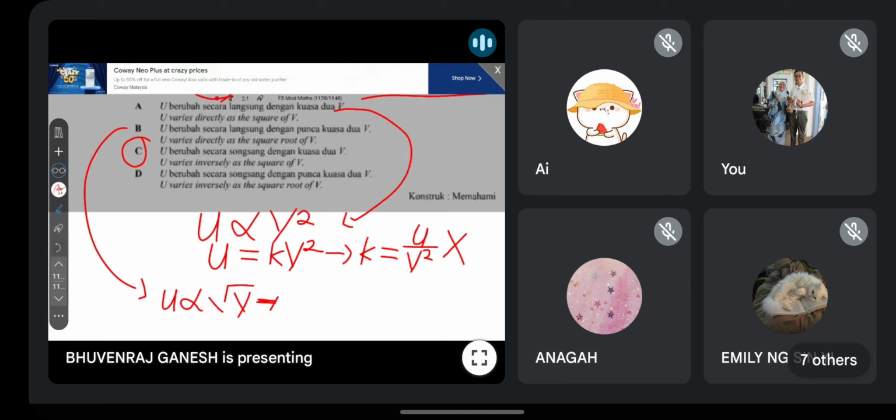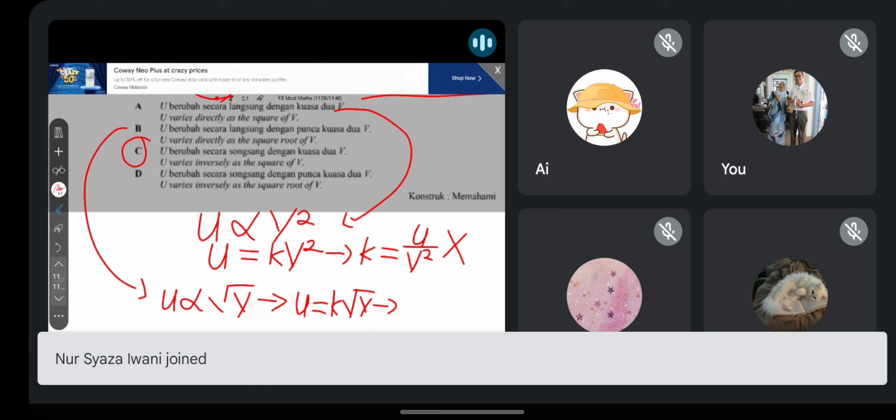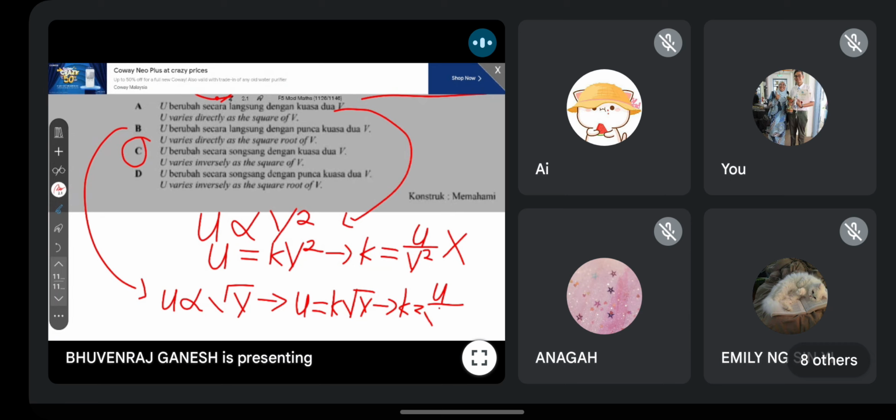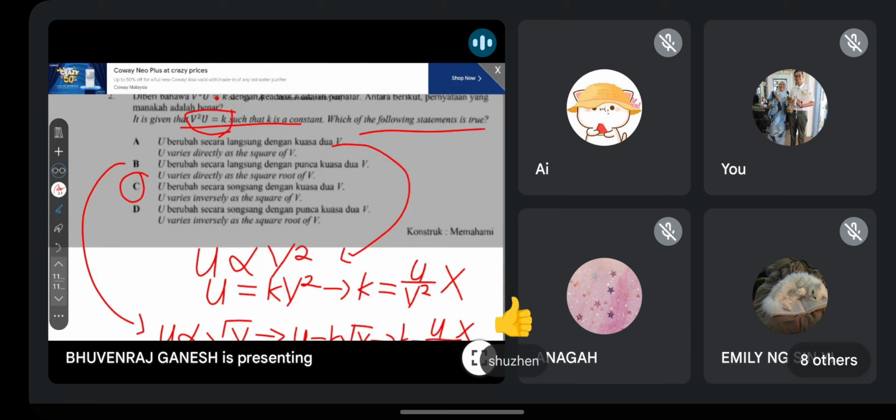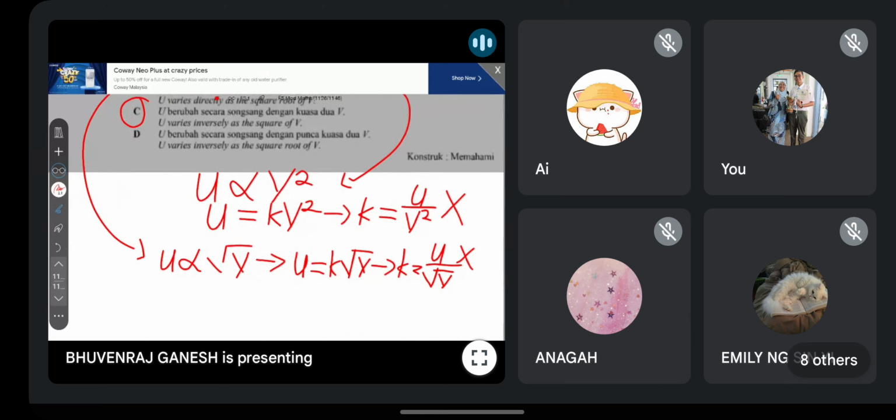Okay, so U is equal to K square root V. So you will get K is equal to U over square root V. So this one is also wrong. Tak sama dengan yang atas. Okay, so we try C.